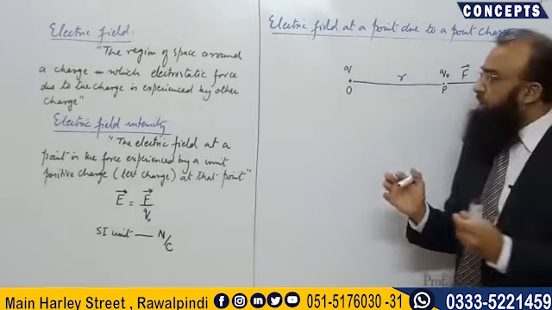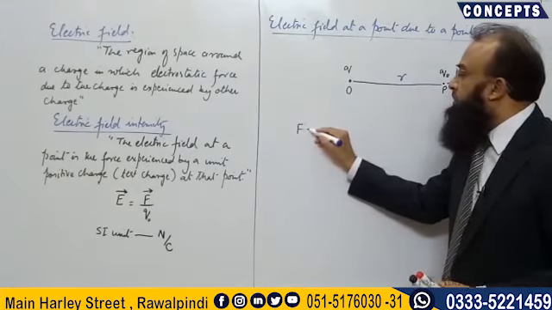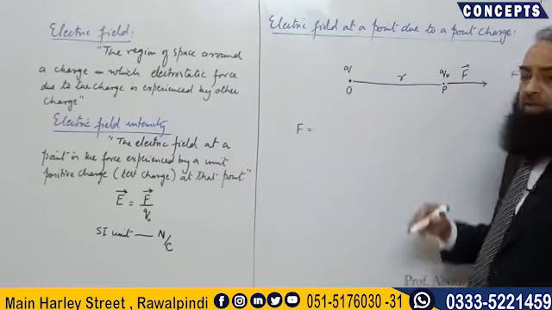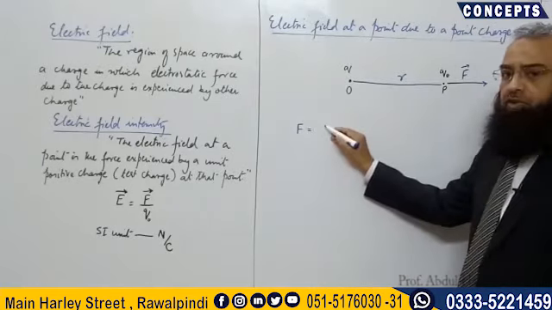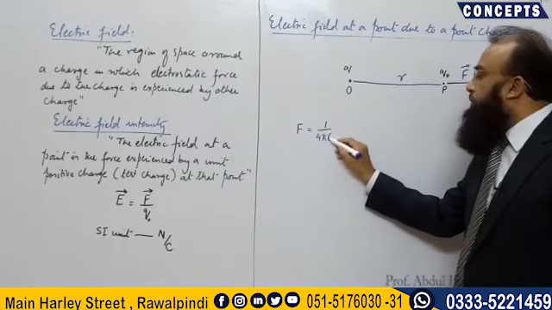Now what is the magnitude of this electrostatic force which this charge Q is exerting on Q naught? So yes, according to Coulomb's law, this force F is equal to 1 over 4 pi epsilon naught.